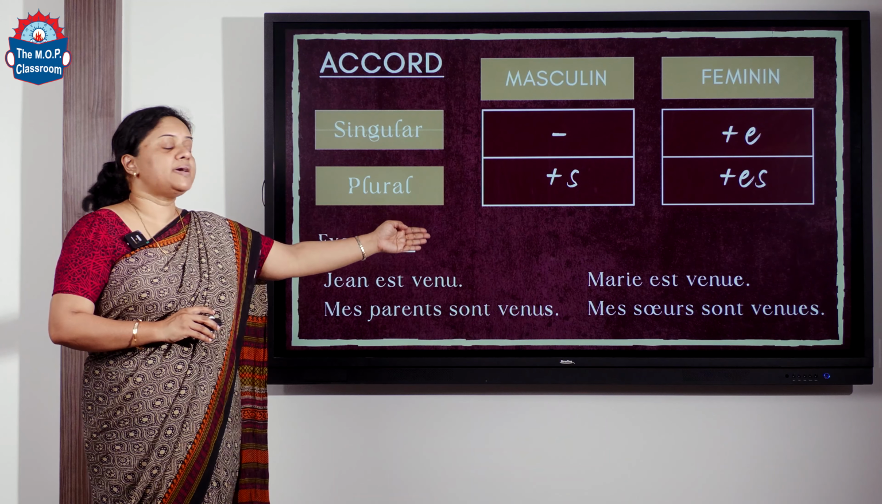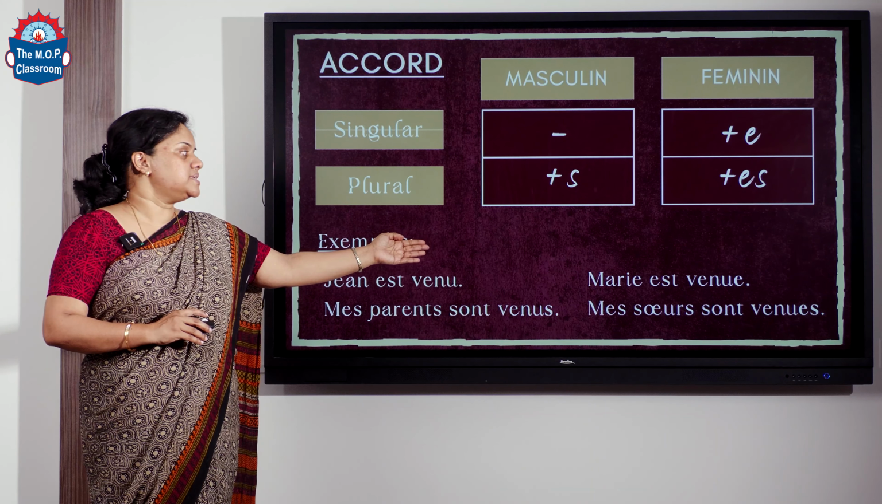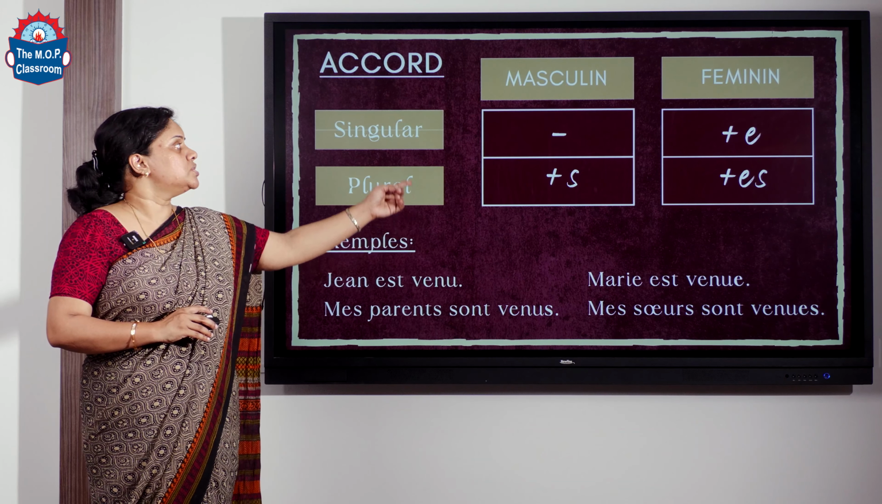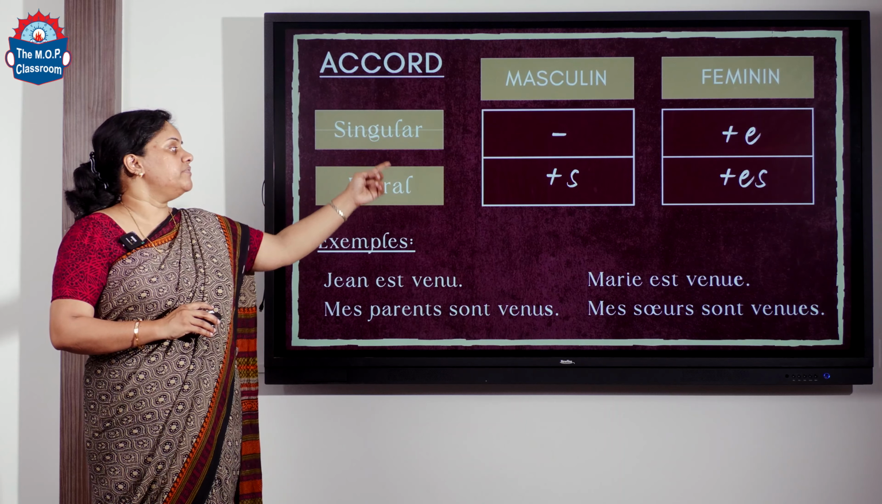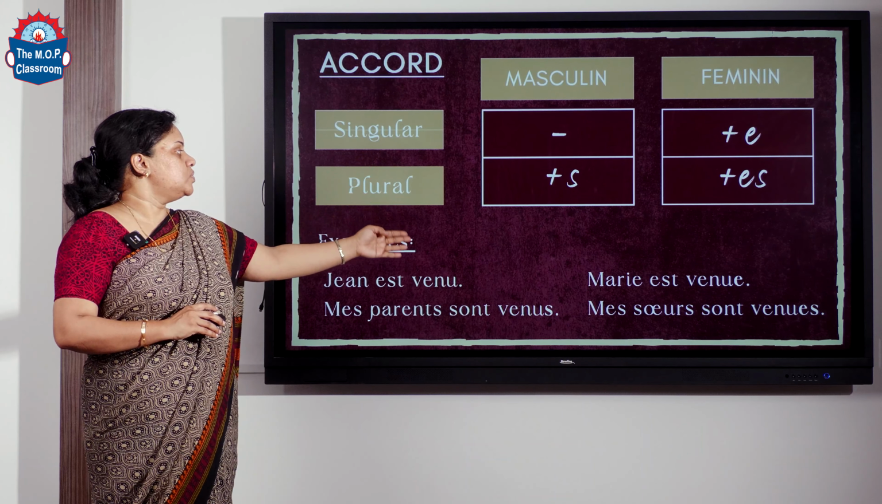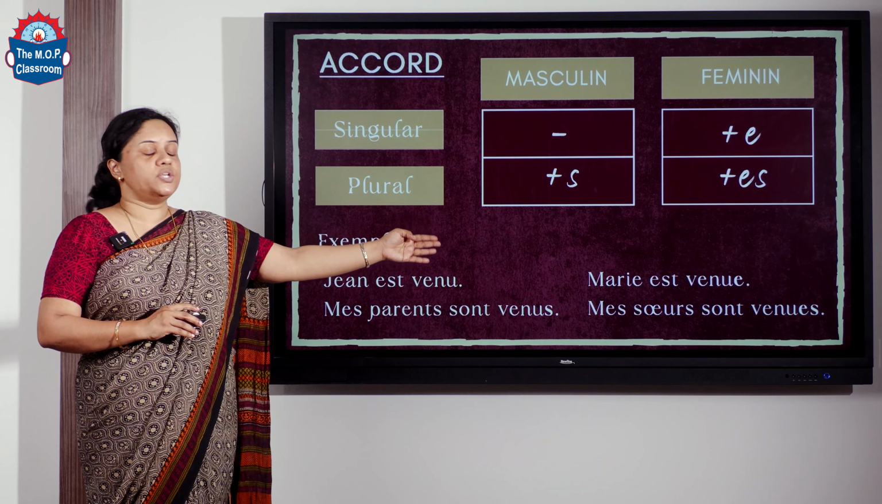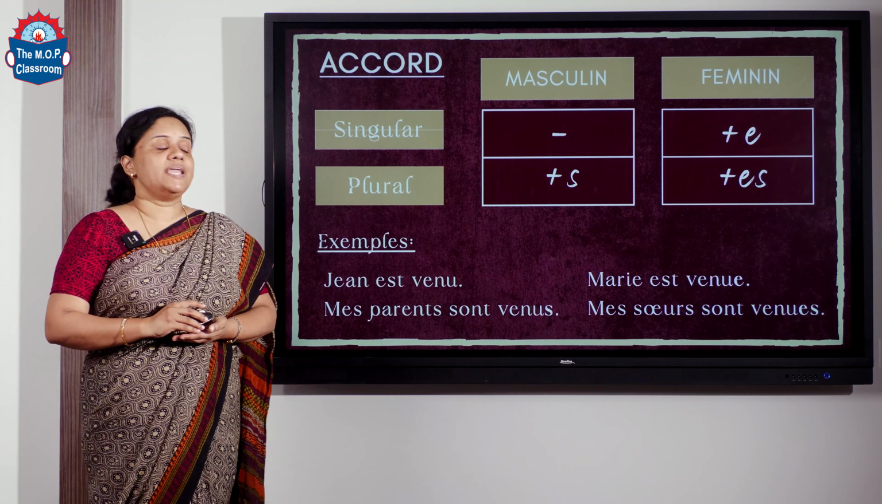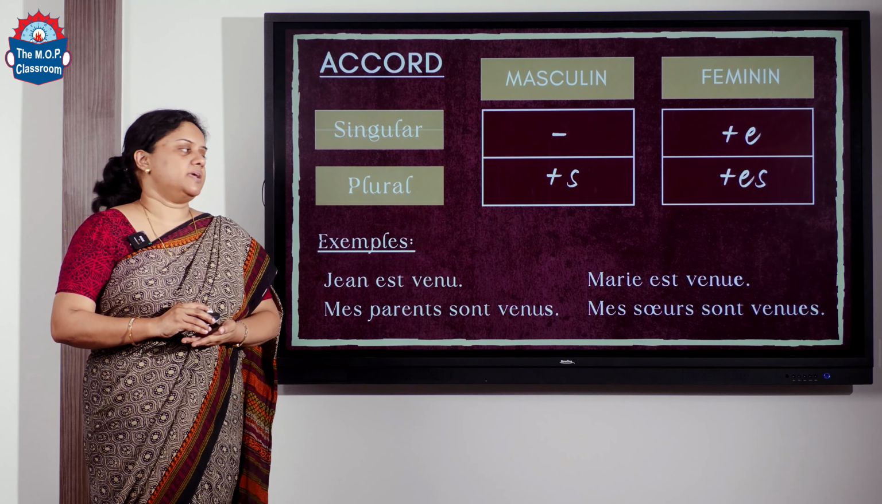Then we have Marie est venue, that is Mary came. So Marie is feminine singular. So as we saw in the table, we add an e to the participe passé. And if it is feminine plural, like mes sœurs sont venues, that is my sisters came, we add es to the participe passé.